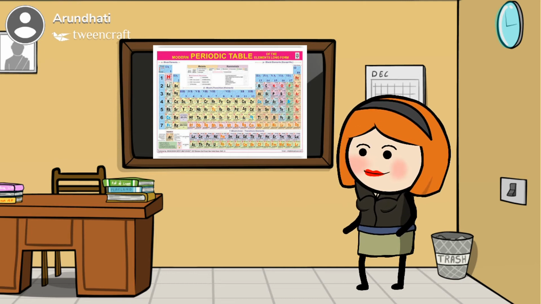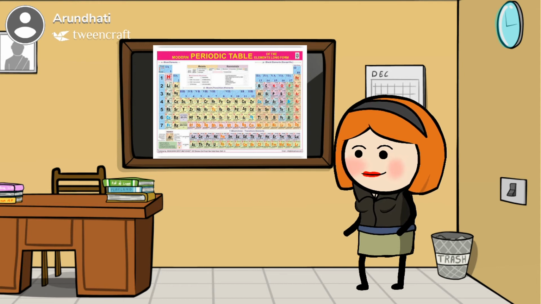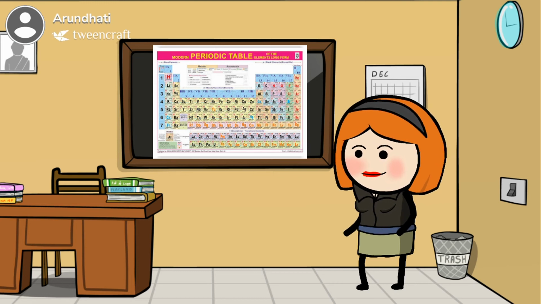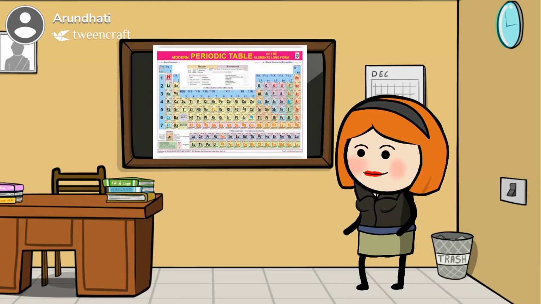Elements means what? A substance which cannot be broken down into a simpler substance by any physical and chemical process. And periodic means repeated after a given interval of time. For example, suppose today is Monday. Monday's timetable is repeated again on next Monday. So it is repeated. And atomic number means number of protons or electrons present in an atom of an element in the periodic table. So again, point number 2, properties of elements are a periodic function of their atomic numbers.